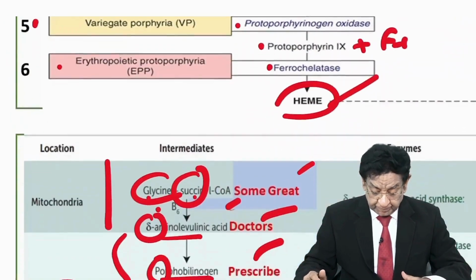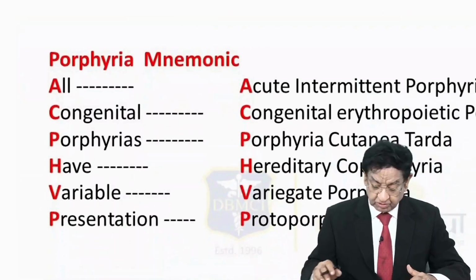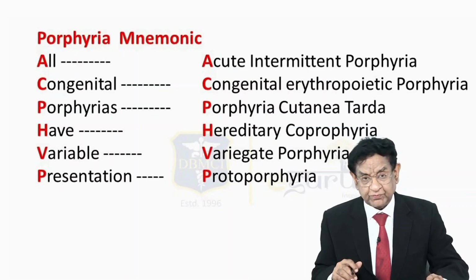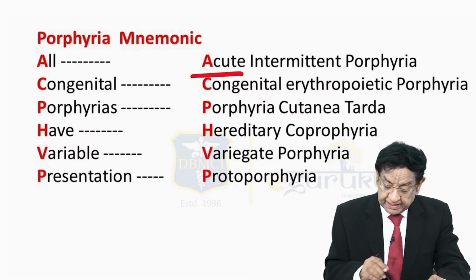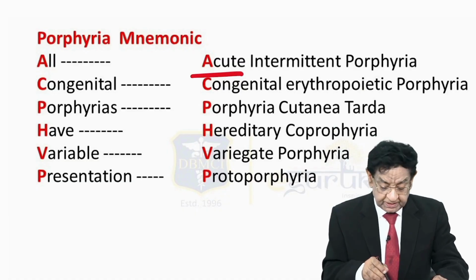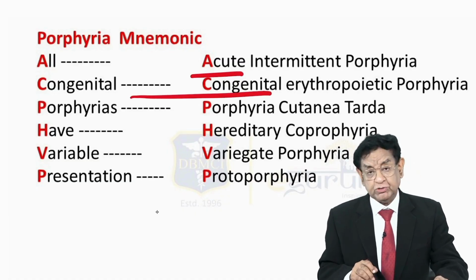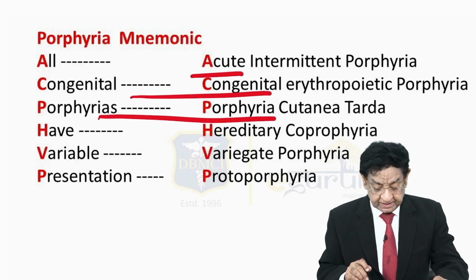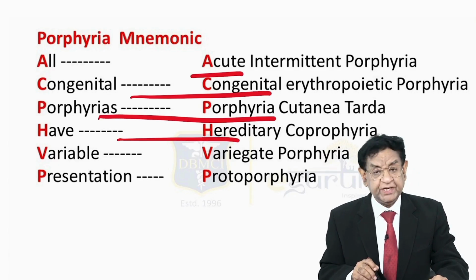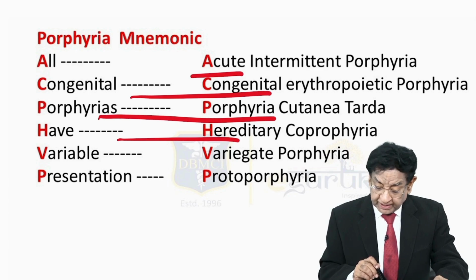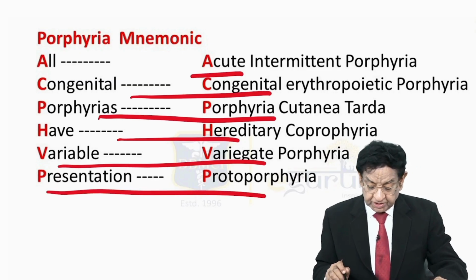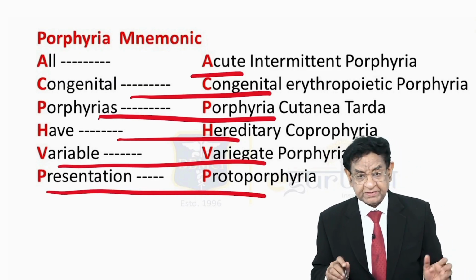So can we have a mnemonic? Yes, we have a mnemonic for this also. In sequence, steps 1 to 6: acute intermittent porphyria, congenital erythropoietic porphyria, porphyria cutanea tarda, hereditary coproporphyria, variegate porphyria, and erythropoietic protoporphyria.